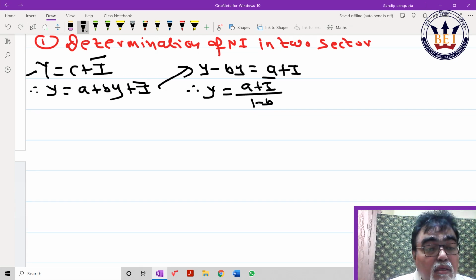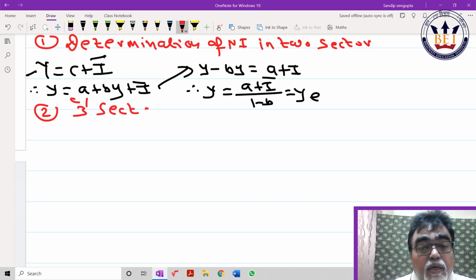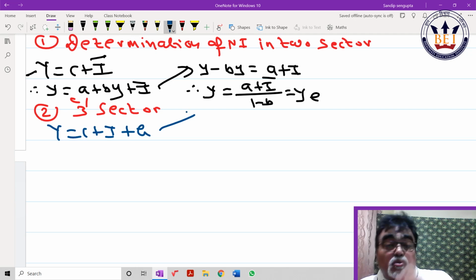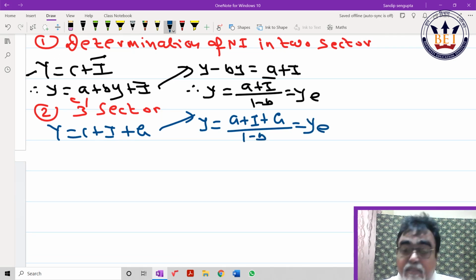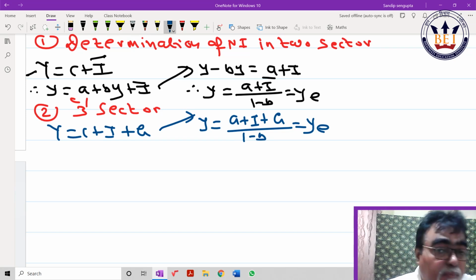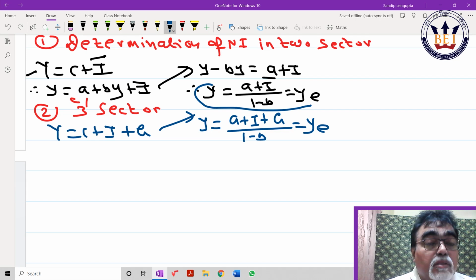for two sectors. When it is three sectors, that is, government will come into the picture. So what should I write? C plus I plus G. Only G would come in over here. So Y is equal to A plus I bar plus G by 1 minus B. So the NI formula in the two sector model is this. I have shown the deduction, so it will be helpful for you. For the three sector model it is this. Correct? Now how am I applying this? Look. If you want, you can pause it and write. I'm working it out so that it will be helpful to show the sum.